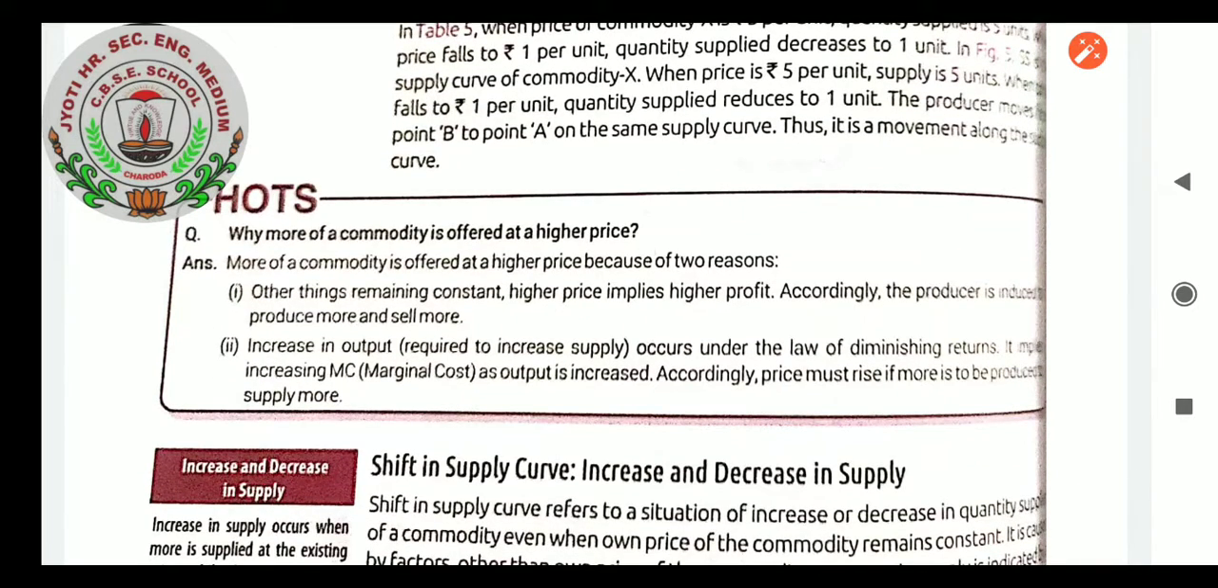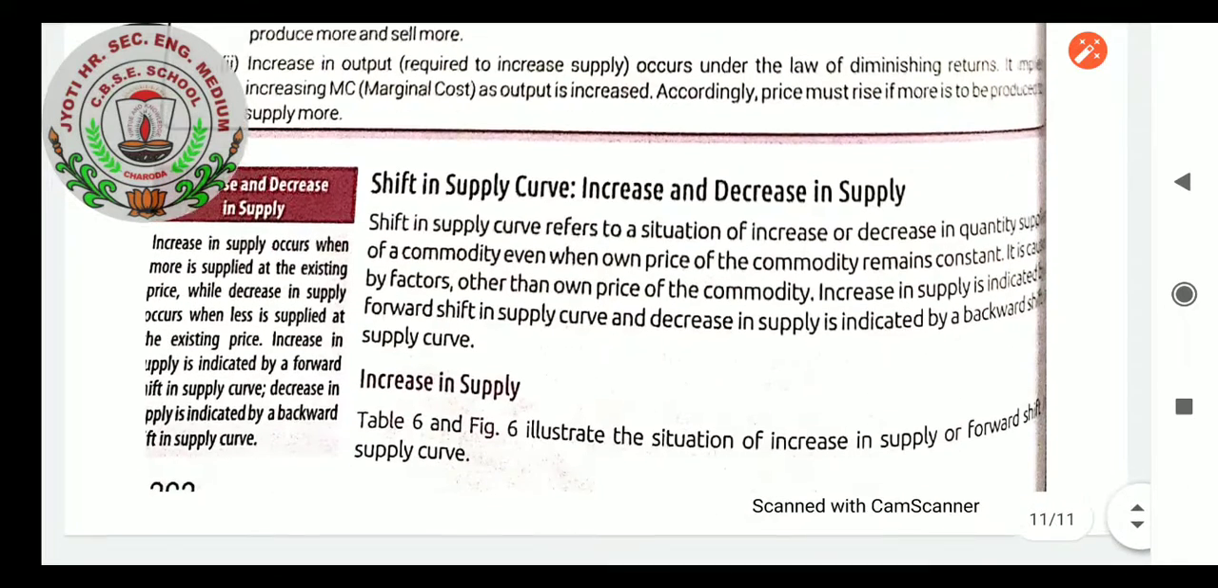Why is more of a commodity offered at a higher price? More of a commodity is offered at a higher price because of 2 reasons. First, other things remaining constant, higher prices imply higher profit. Accordingly, the producer is induced to produce more and sell more. Second, the increase in output required to increase supply occurs under the law of diminishing returns. It implies increasing MC, marginal cost, as output is increased. Accordingly, price must rise if more is to be produced along the supply curve.